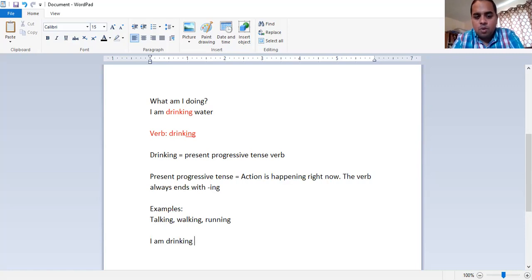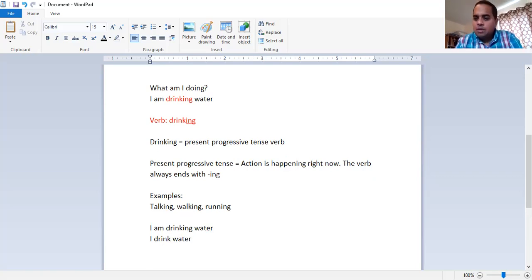I am drinking water is not the same as I drink water. Does anyone know the difference between I am drinking water and I drink water? So I am drinking water.